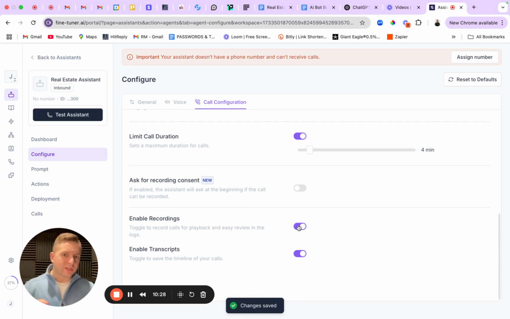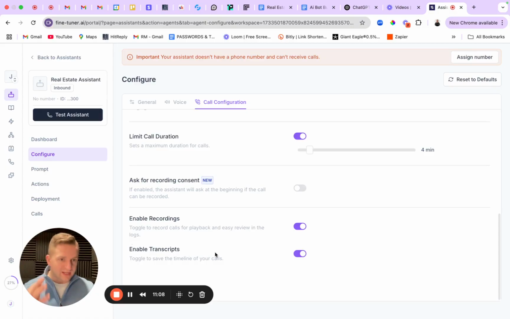Enable recordings. This is something that you want to switch on because I can actually listen to all the calls. Listening to the calls allows me to optimize the AI voice agent continually over time versus just during the initial testing phase, which is usually a week, couple weeks, depending on exactly how much you have in the prompt. It could take 20 days, 30 days, but usually that's more on the clients, and we'll do a final optimization once we're rolling these out for someone, and once they give us a green light, hey, that's good to go, and we've met the revisions that are agreed to in the contract, then it's on them after that to make tweaks and adjustments. But generally speaking, enabling recordings gives you the ability to really just overall listen to the phone calls, make sure that you're still happy with everything months down the road.